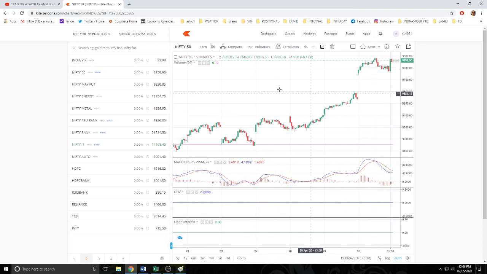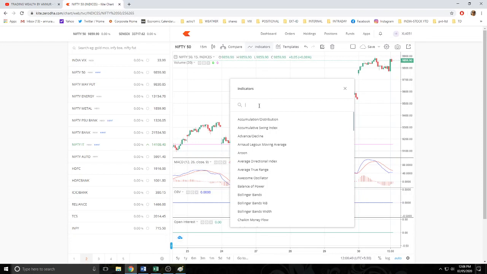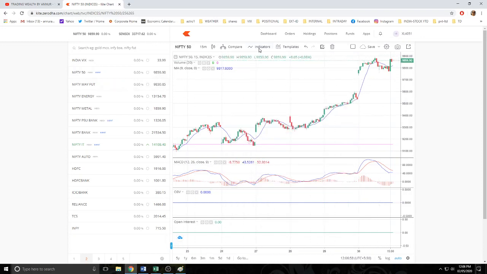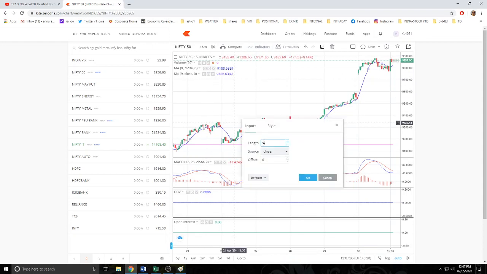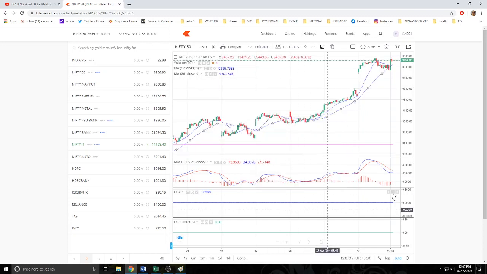This is an average indicator. Okay. Now, suppose let me put an average over here. Suppose I put an average indicator. This is an average indicator, 9 average. Now let me put another indicator. Average. Now what I will do, I will make this one a 12. Okay. Now this I will make a 26. So basically these averages are shown over here in a presentation form known as MACD.